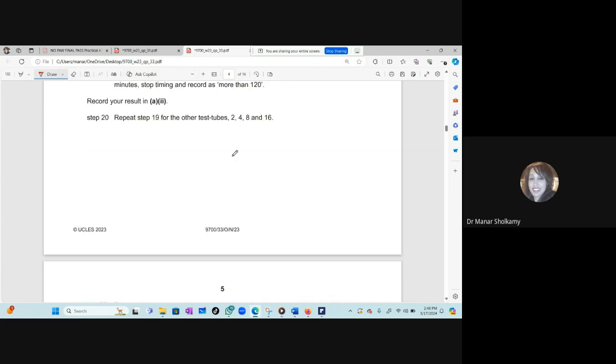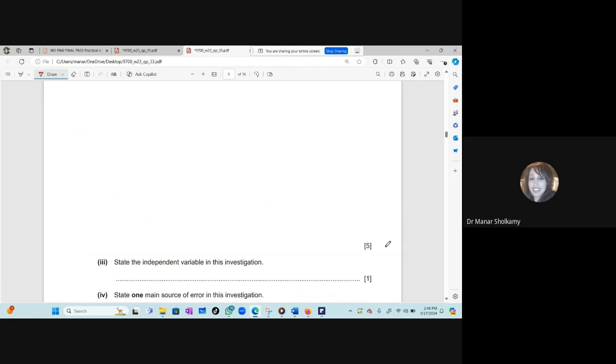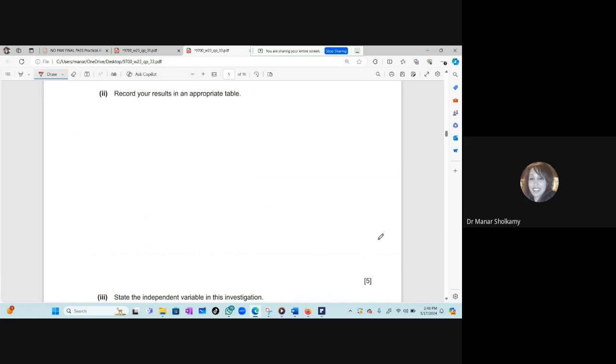Good. So let's design a table. Record your results in AII. You will go to AII. Again, this is 5 marks because you have to do the investigation and you have to put results in your table. So what will your table look like? What is the independent variable we said? The number of immobilized beads. Yes, the number of beads.